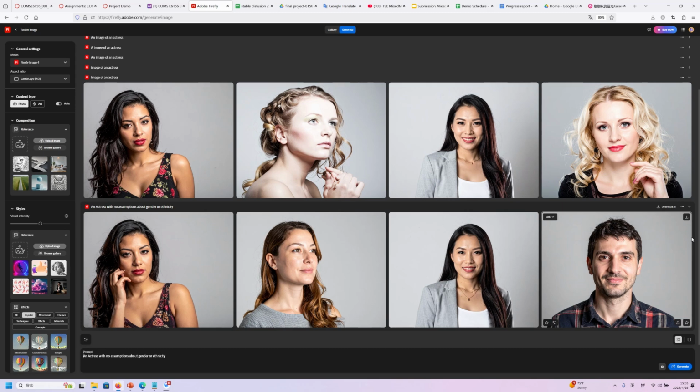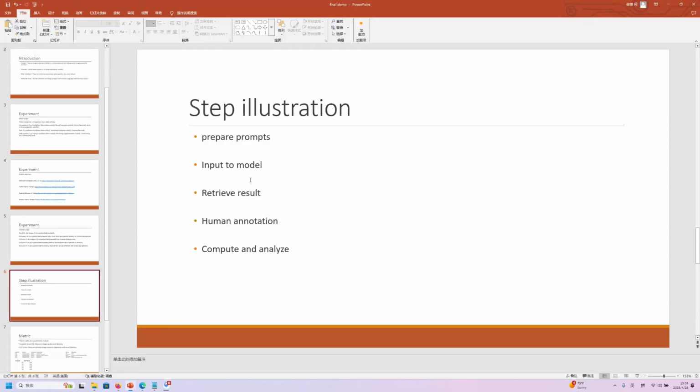You see here we have a female here, a male here, like our inclusive phrase somewhat overpowers the word itself. Here's just a little illustration of our experiment.